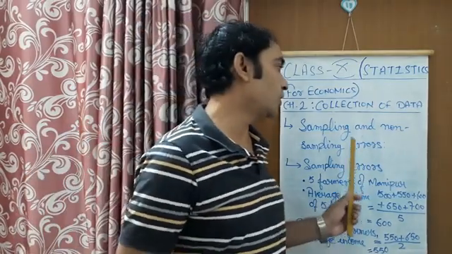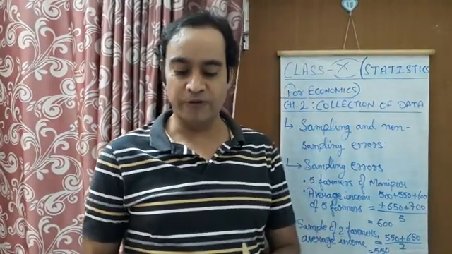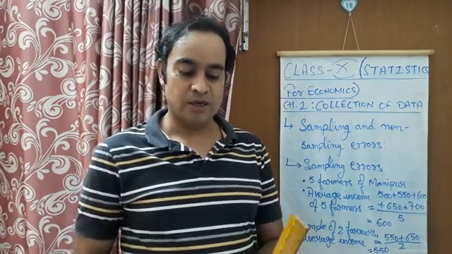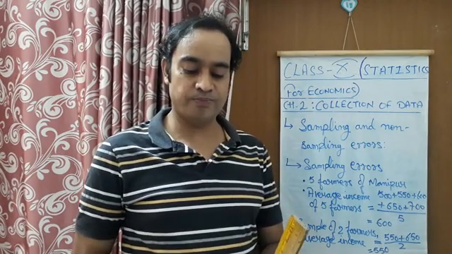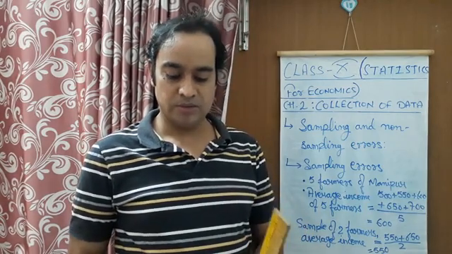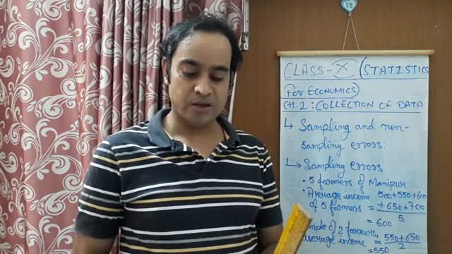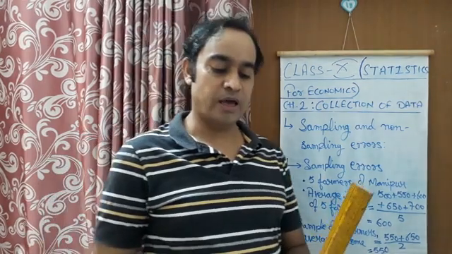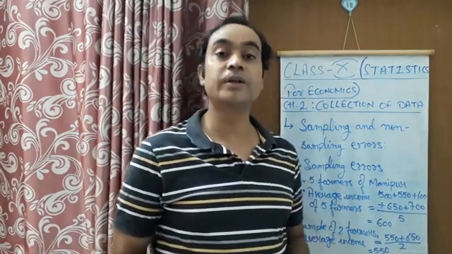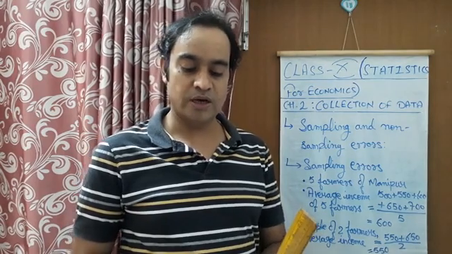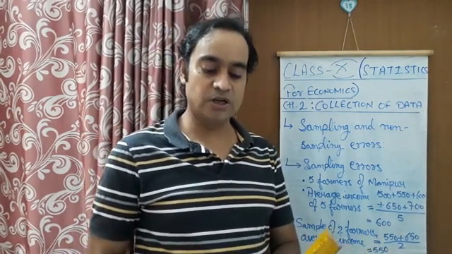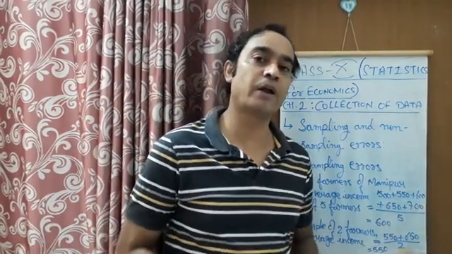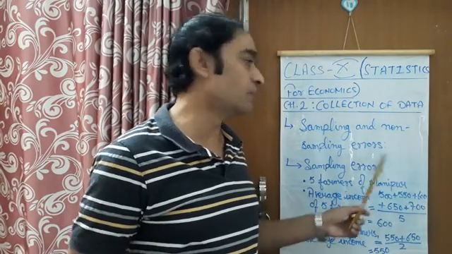In the non-sampling errors, there are 3 types of errors which can be seen. Like in the sample method, there can be mistakes in the census method too. One is an error in data acquisition, and the others are sampling bias and non-response errors. These are the 3 different types of errors we can find in non-sampling errors.